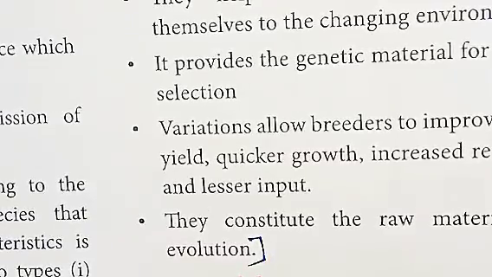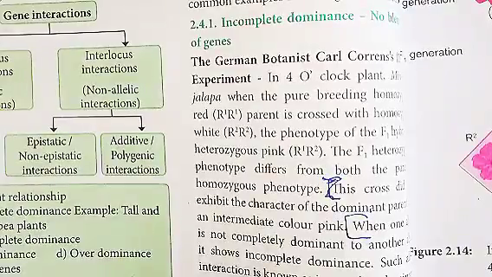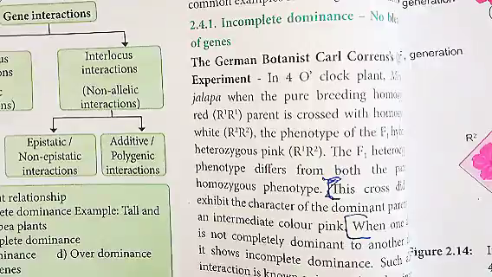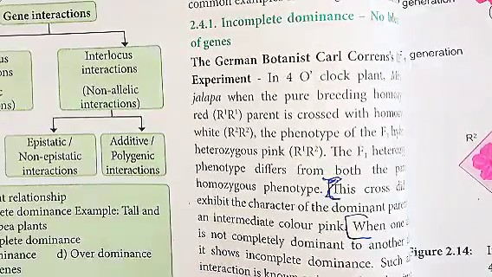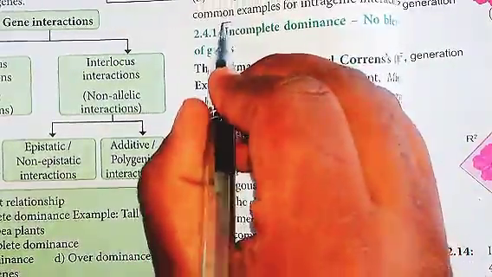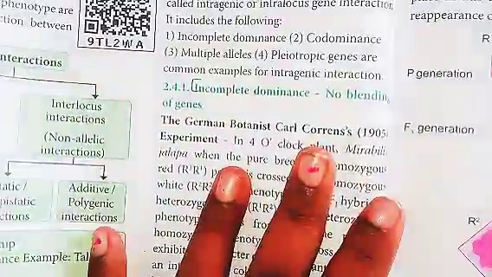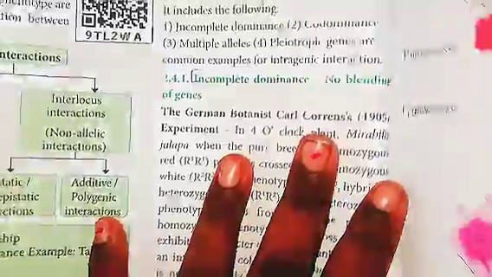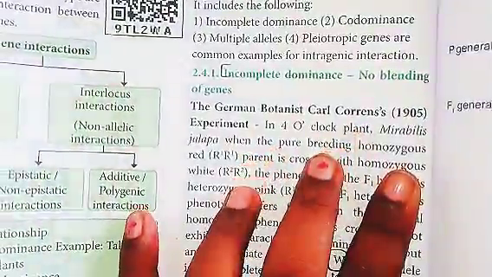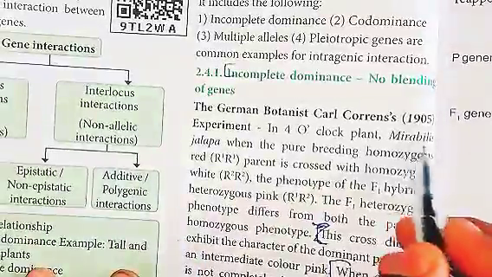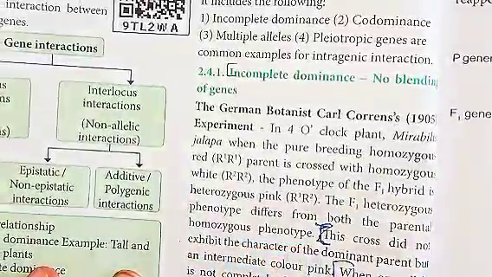Now moving to the second question. Next, second question: explain incomplete dominance in Mirabilis jalapa. Okay, this is the question. So the subdivision: incomplete dominance, no blending of genes. Okay, from here, the German botanist, you can see this name Mirabilis jalapa. This is the question, this is the answer.